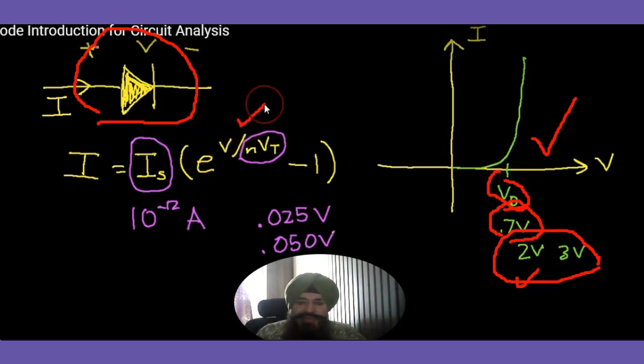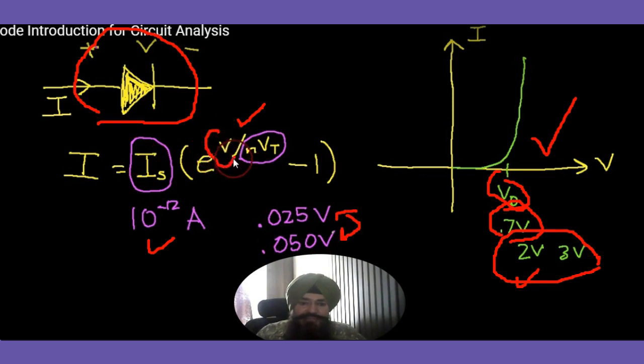Now this equation exactly matches this curve. IS is the reverse saturation current. This value is 10 raised to power minus 12 ampere. This is very, very small. Eta is a constant for silicon as well as for germanium. This is the thermal voltage. Multiplying the two, this is a constant for a given material, maybe silicon, maybe germanium. The value lies between 0.025 to 0.5.